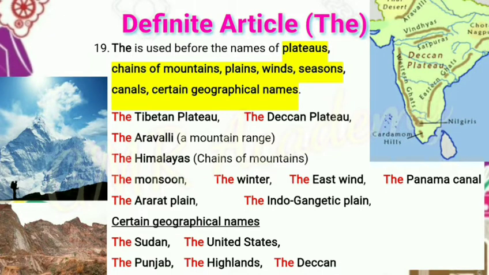Certain geographical names we should use the definite article the. The Sudan, it's a geographical name, the United States. The Punjab means it's a name of a geography. The Highlands, the Deccan.